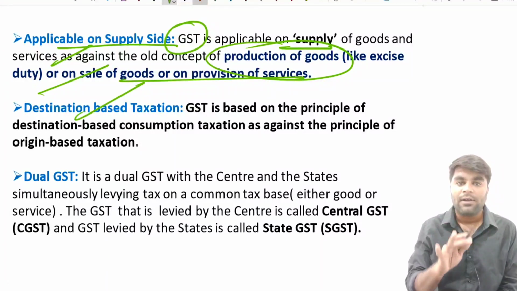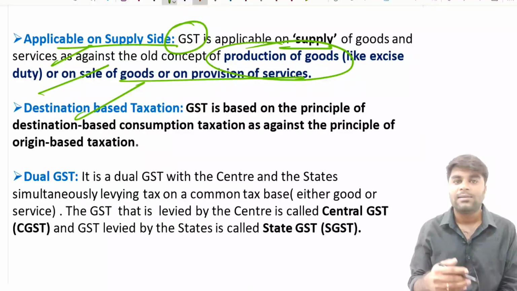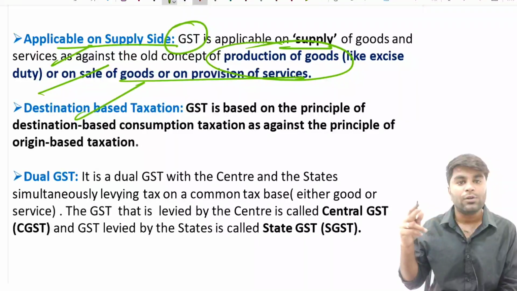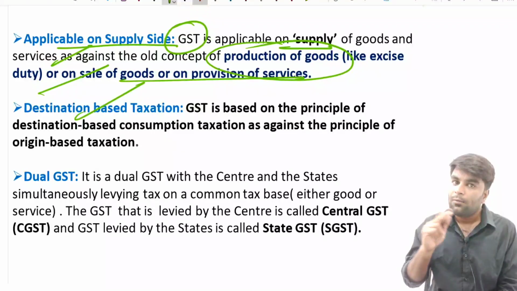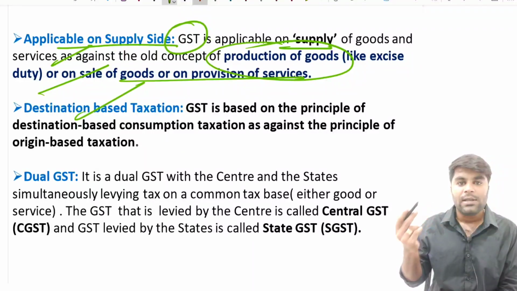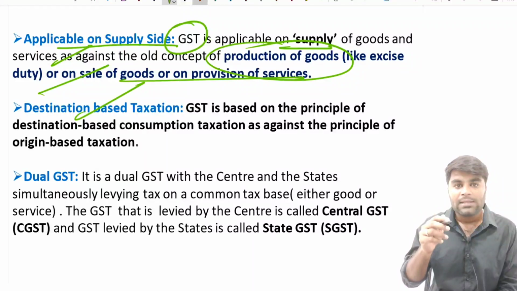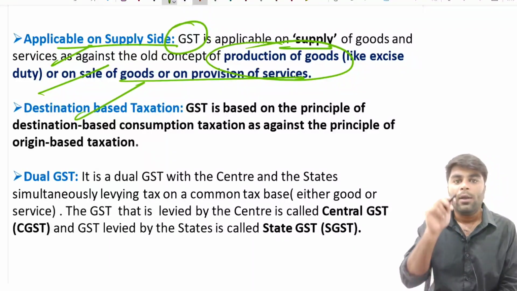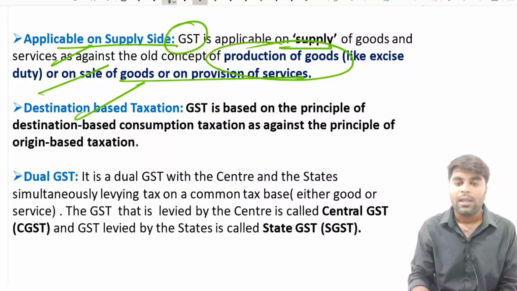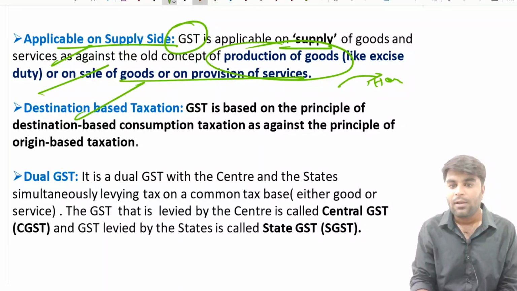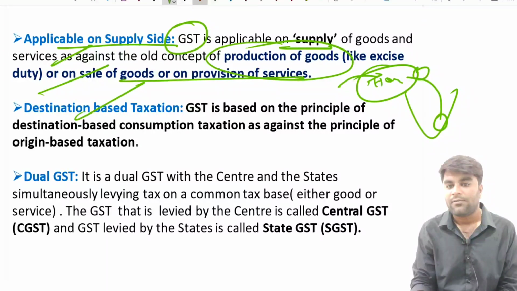What does it mean? Say for example, if a good is manufactured in the state of Tamil Nadu, it is being transported to the state of Haryana. Now earlier what used to happen is, in whatever state the good might be consumed, the taxes would go to the state of Tamil Nadu. Now in the GST regime, what is going to happen? If that good is consumed in the state of Haryana, the tax amount will be given to the state of Haryana. Imagine from Tamil Nadu it is being consumed in the state of Haryana.